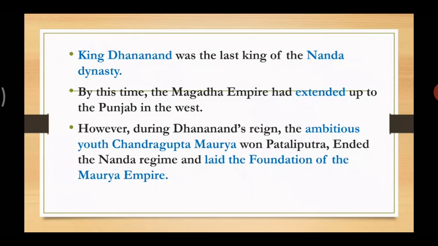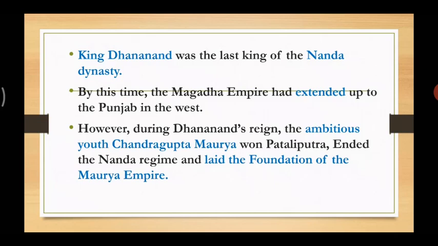However, during Dhananand's reign, the ambitious youth Chandragupta Maurya won Pataliputra, ended the Nanda regime and laid the foundation of the Maurya Empire. So the ambitious youth, Chandragupta Maurya, won Pataliputra and ended the Nanda regime and laid the foundation of the Maurya Empire. Okay, he laid the foundation. When you lay the foundation, that means that's yours. Okay, let's move forward.